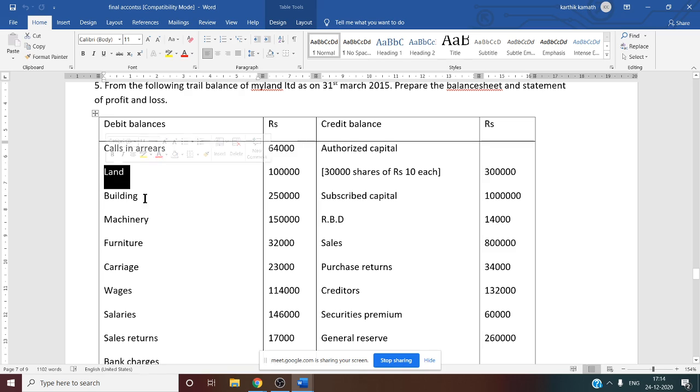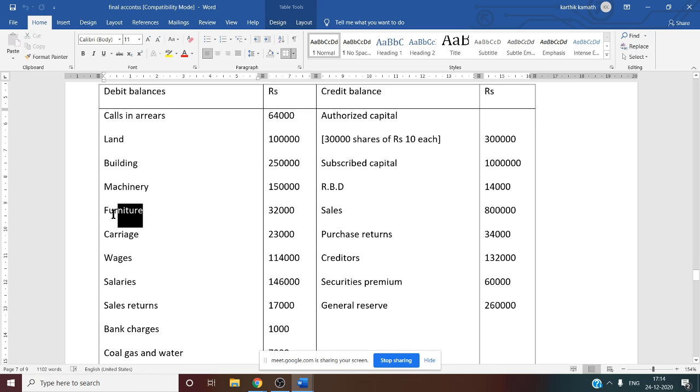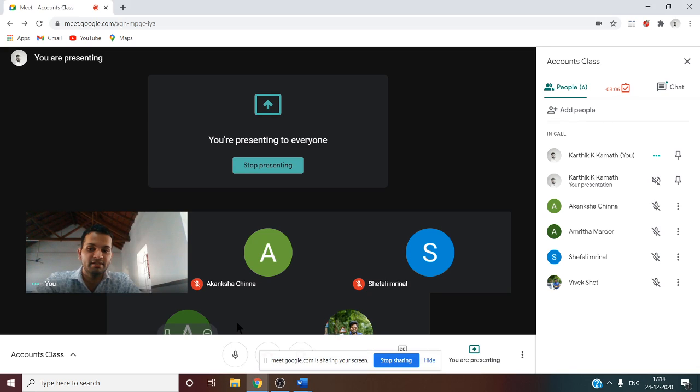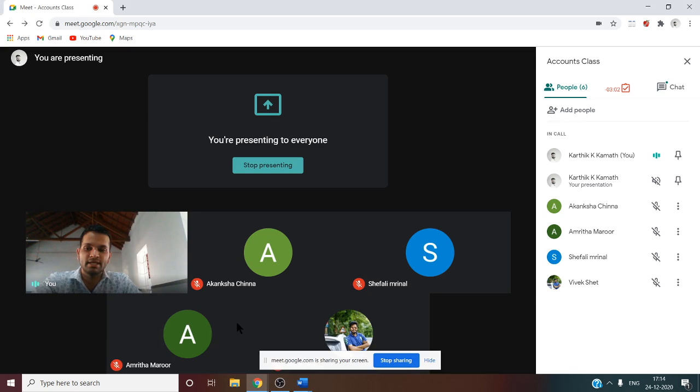Next thing about land. Land, you know, it is a fixed asset. So it is working note number 11. You have to write. Then building. Building is also a fixed asset. Working note number 11. Machinery, fixed asset. Working note number 11. Furniture, fixed asset. Working note number 11. So there are four fixed assets they have given in the trial balance: land, building, machinery, furniture. But you have to see the adjustment whether they have mentioned anything about depreciation. If depreciation is given, then we have to consider depreciation also.